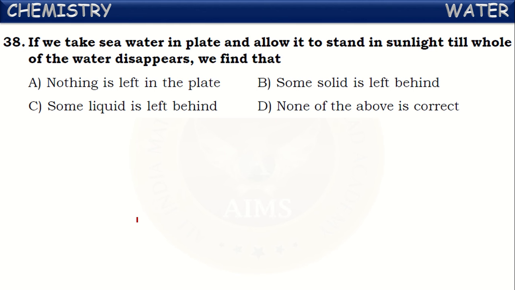When it is kept outside in the sunlight, only water will be evaporated. These salts will remain in the plate in solid form. So after the evaporation of water completely, we find that there will be certain salts or solids left behind. We can say some solid is left behind. This is because of the dissolved salts present in the seawater. These won't be evaporated and are left behind on the plate in solid form.